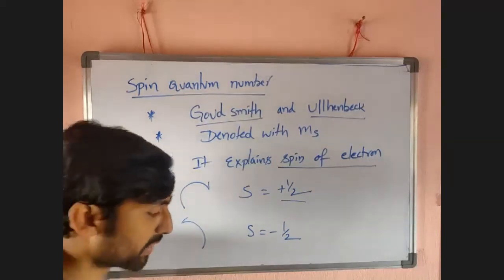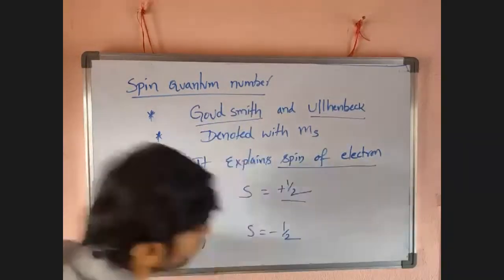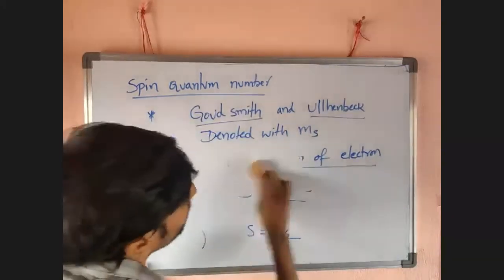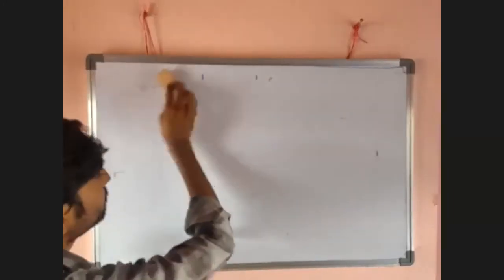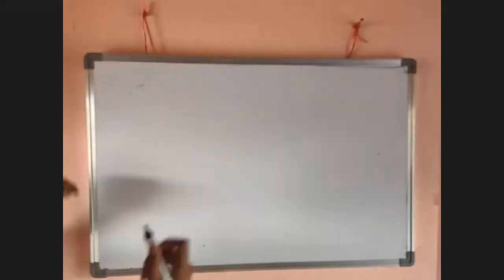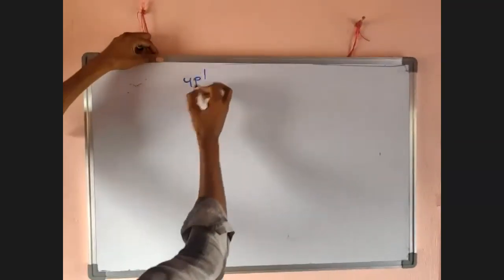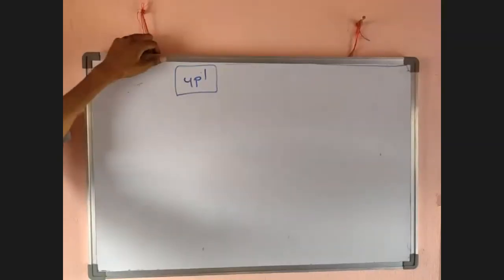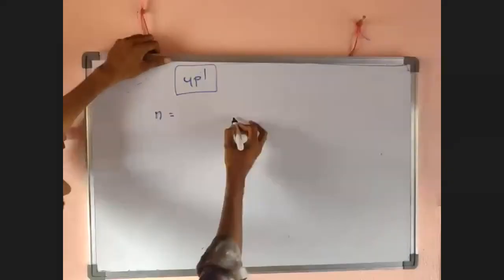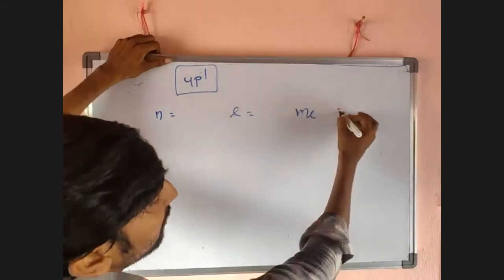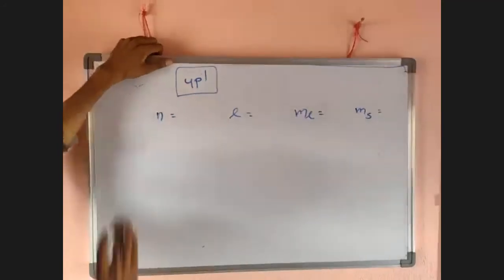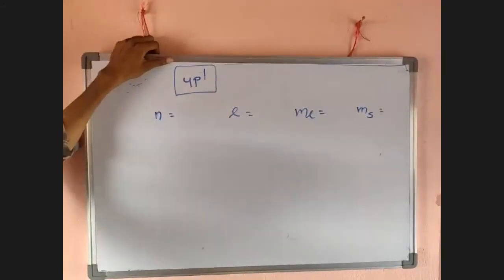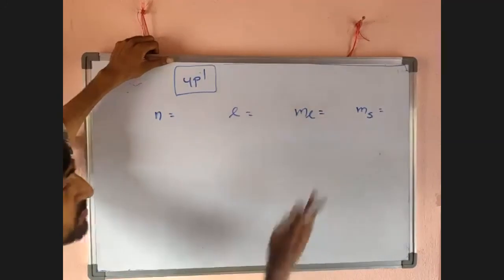Now I want to take applications of quantum numbers. How can we represent quantum numbers for a given electronic configuration? Look here. For example, if you want to write quantum numbers for 4p1, what are they? N, L, ML, MS: principal quantum number, azimuthal quantum number, magnetic quantum number, spin quantum number.